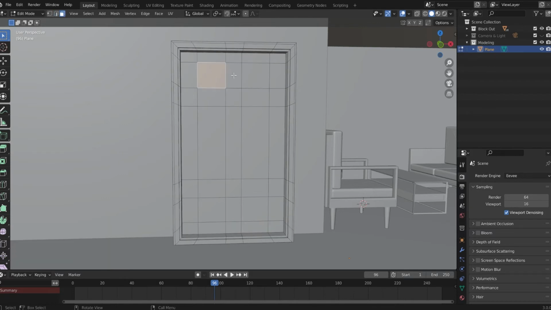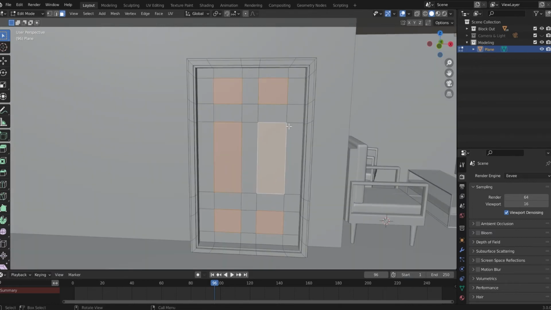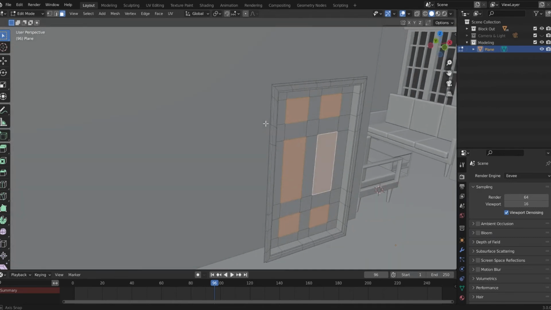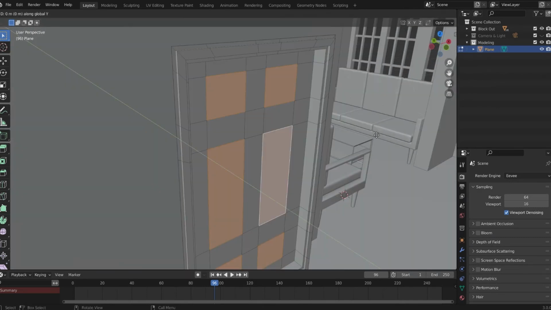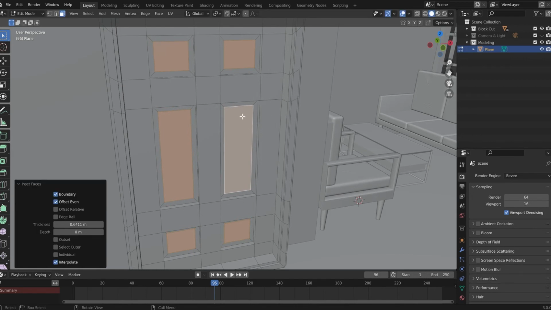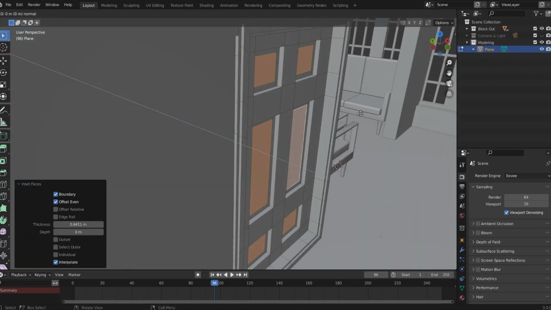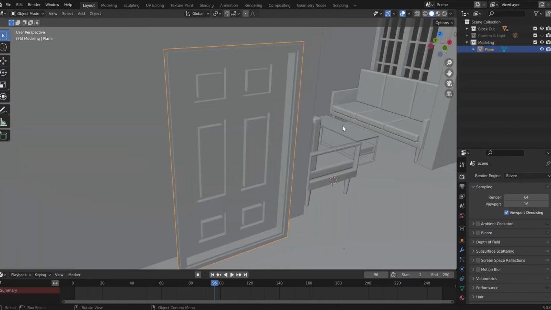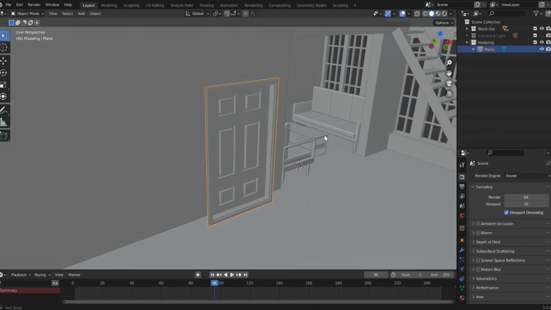Okay, so now when you are happy with your result, select these faces. We're gonna extrude inside. So E, Y, and move it inside. Now press I and insert it. This looks perfect. Now E and bring it out like this to have this design on the door.